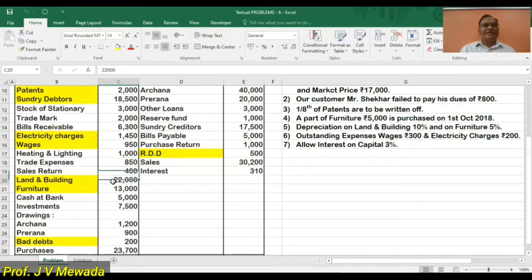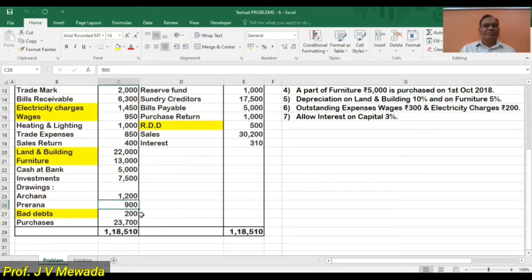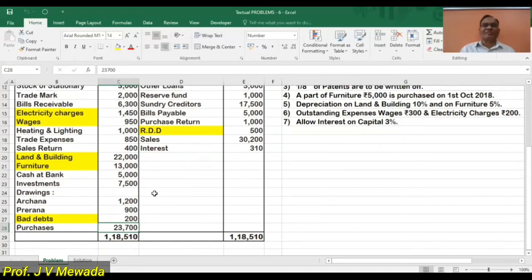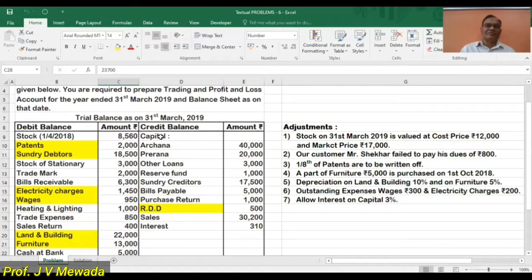Then land and building and furniture, these both are assets, so we'll write them on the asset side. Cash and bank is an asset, investment is an asset. Then the drawings of Archana and Prerna we are transferring to the capital account debit side. Then we have bad debts, we will transfer to the profit and loss debit, and purchases, trading account debit.